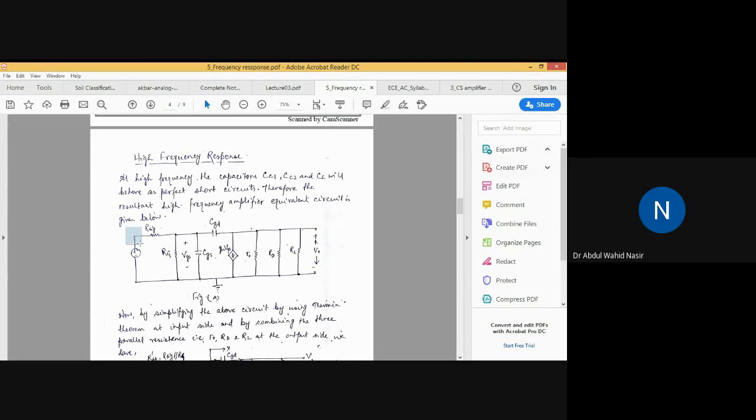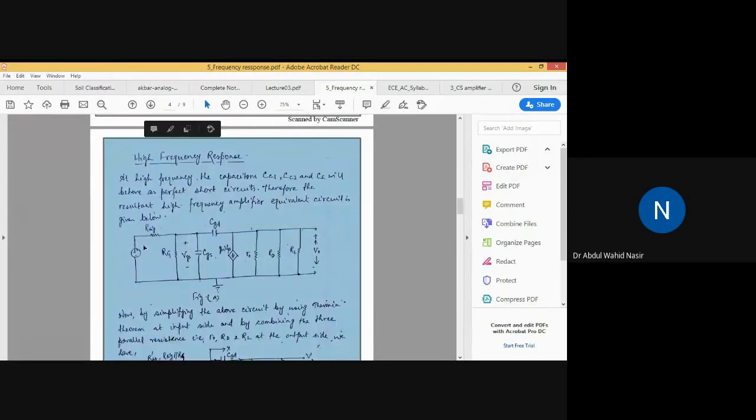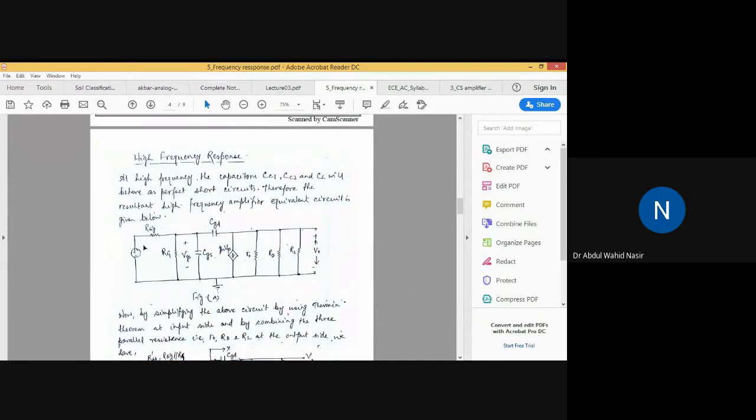Now this is the input side of the circuit, clear? And this is the output side of the circuit. We have simplified the input side of the circuit using Thevenin's theorem. So how do we find the equivalent Thevenin resistance for this input side, if we look from this side? It will be RSIG parallel to RG. That is the Thevenin equivalent resistance.